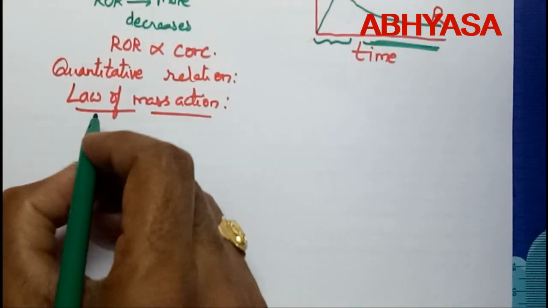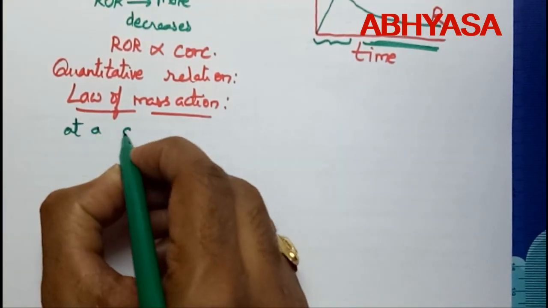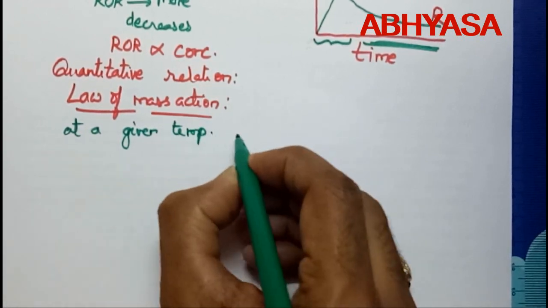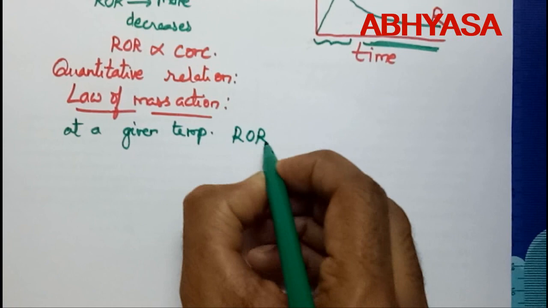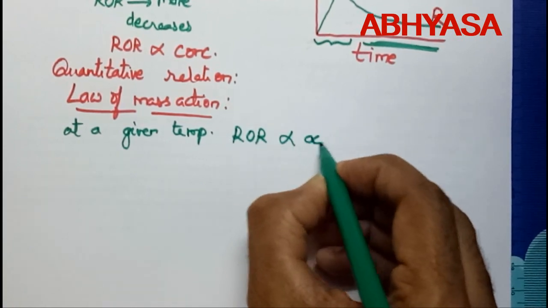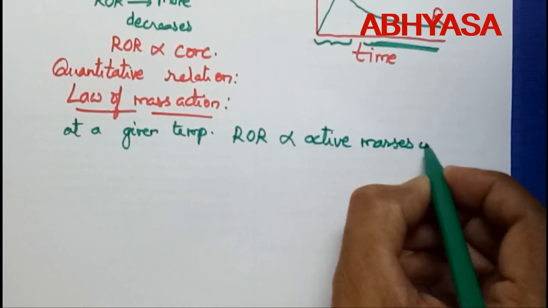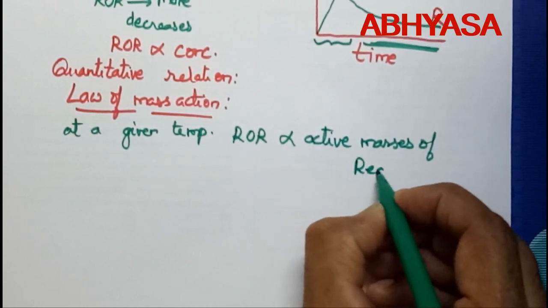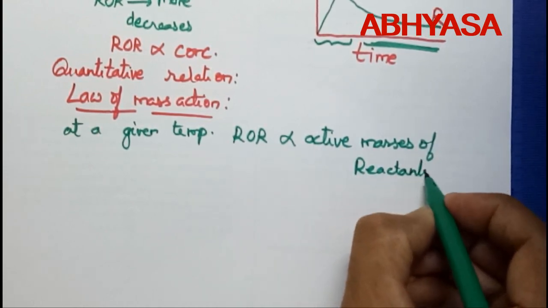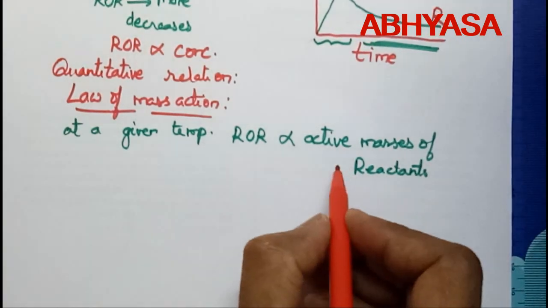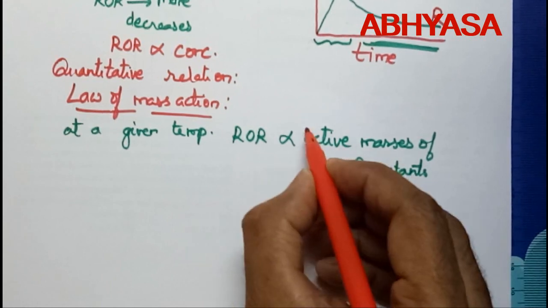At a given temperature, the rate of a chemical reaction is directly proportional to the active masses of the reactants.